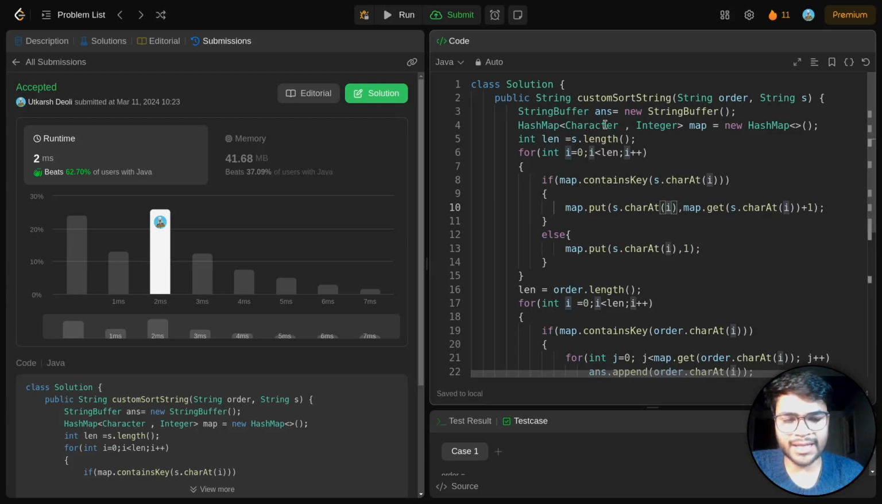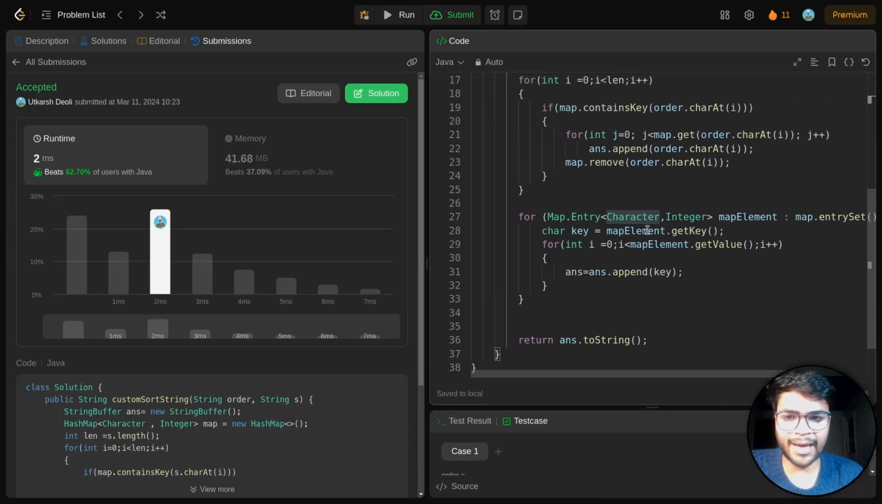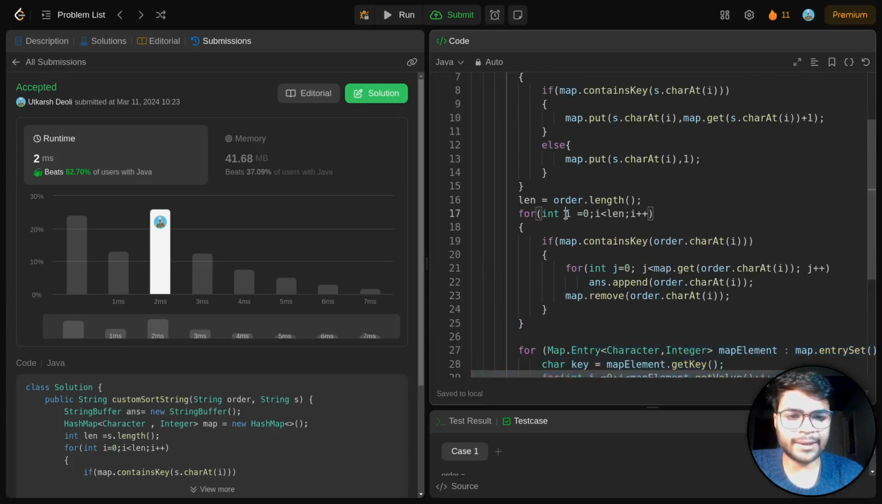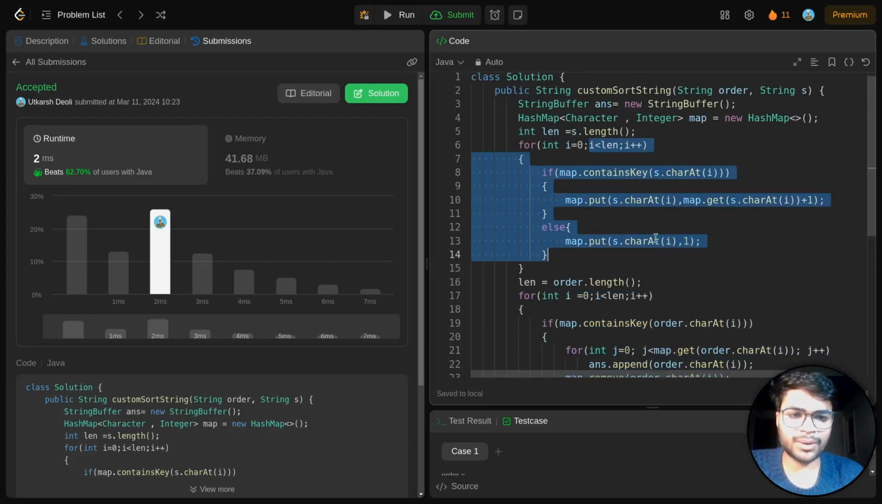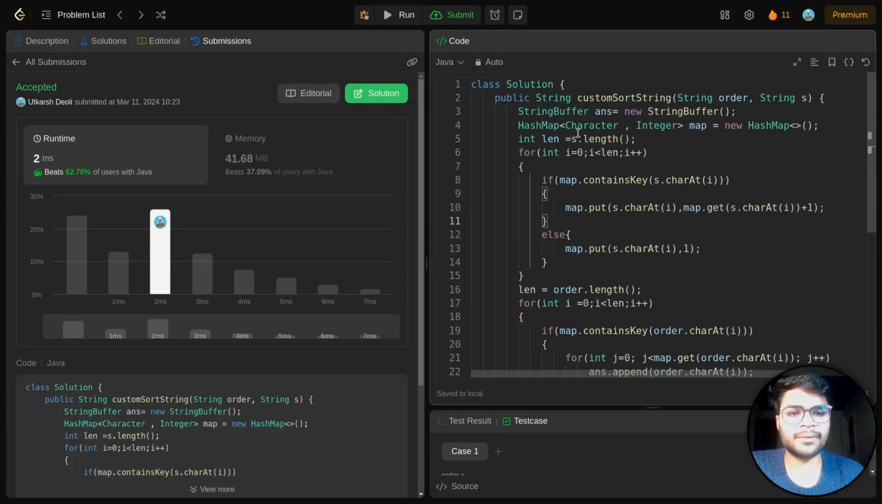The map solution is nothing different from the array solution. We are just using a hash map here instead of an array to store the character as a key and the frequency of that particular character as an integer. Rest of it is the same as the array. We iterate through the string s and store the frequency and the character inside our map, then we iterate through our order. The rest of the process is the same, but we just use a hash map instead of the array.